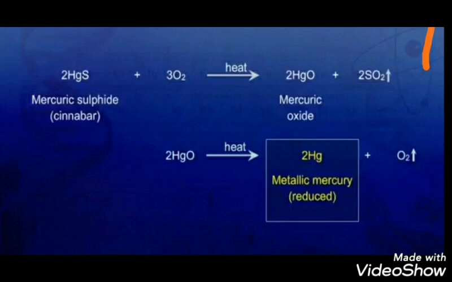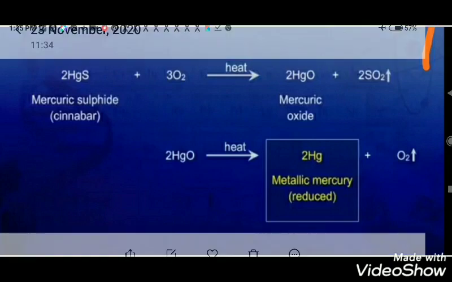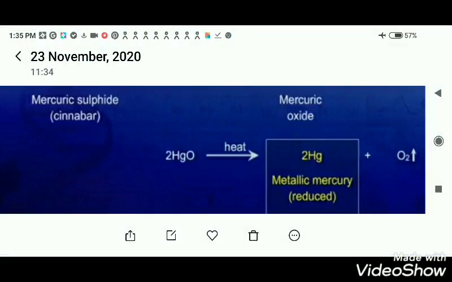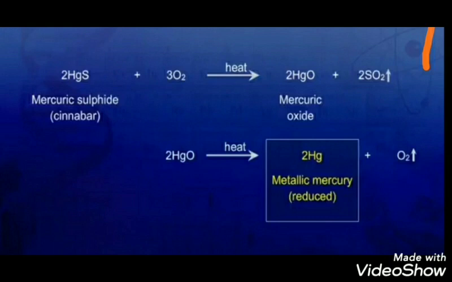See children, sulfide ore is converted into oxide ore. Here HgO is mercuric oxide and sulfur dioxide is formed. And again, the mercuric oxide that was formed is heated. Heating is continued and we get mercury, and oxygen is released. Particularly observe the second reaction on the screen. HgO has become Hg. That means oxygen is removed. Whenever oxygen is removed, this is a reduction reaction. Here mercuric oxide is reduced to mercury.